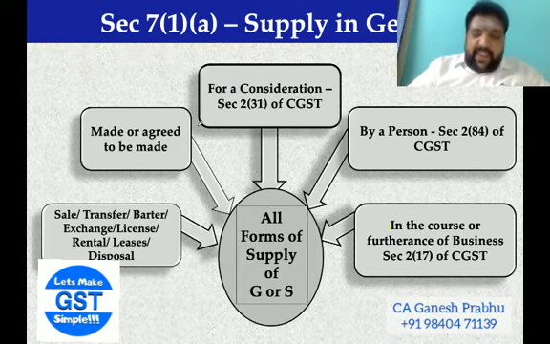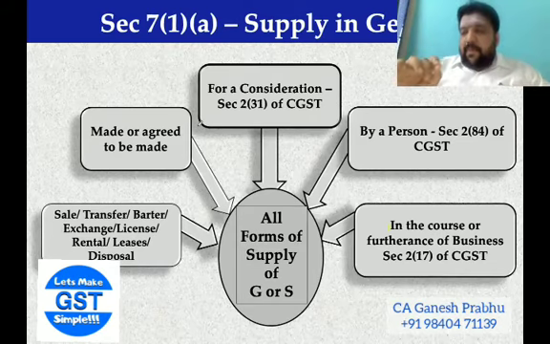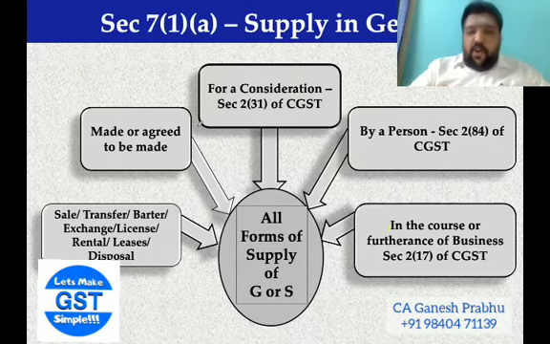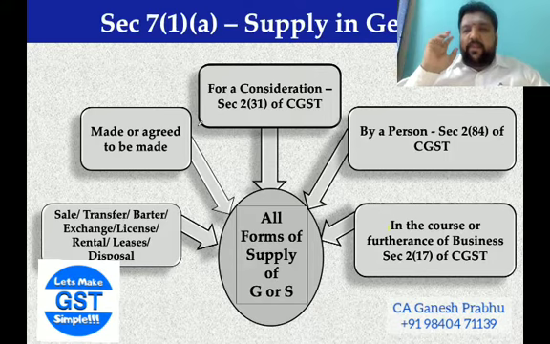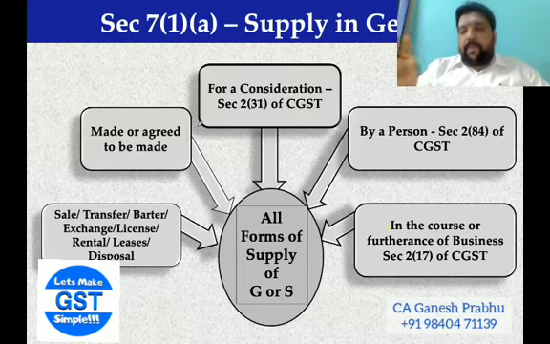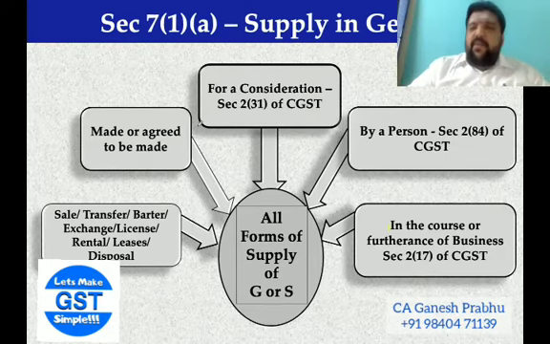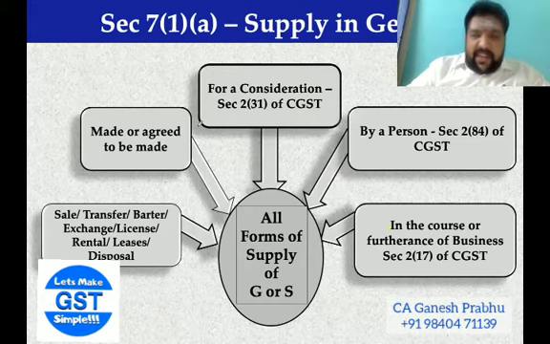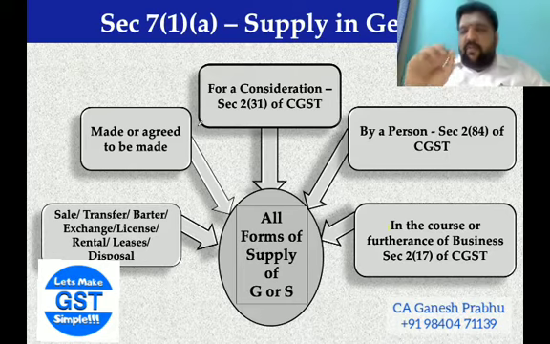No doubt, when it comes to goods, the supply should be movable in nature. When it comes to services, it has to be anything other than goods. Now, apart from goods and services, it should take a form of supply, which can be a sale, a barter, an exchange, a lease, license, or rental. So all these forms of supply,